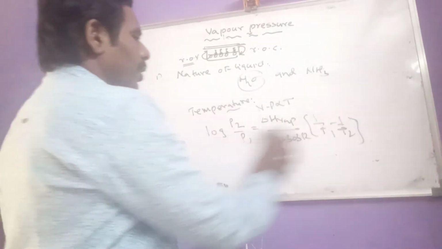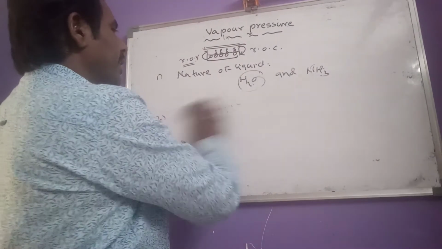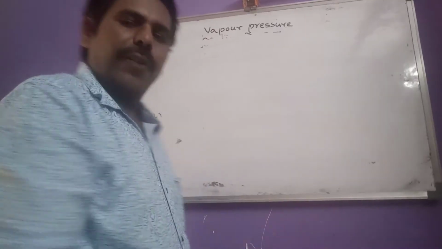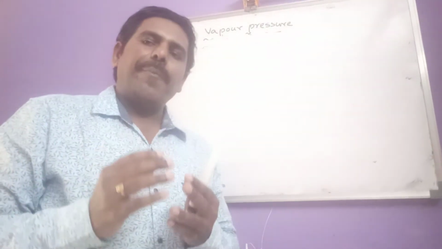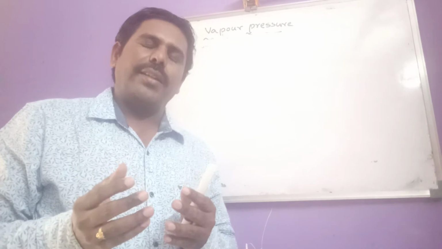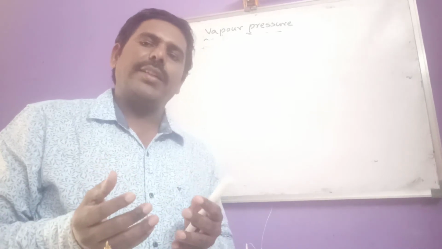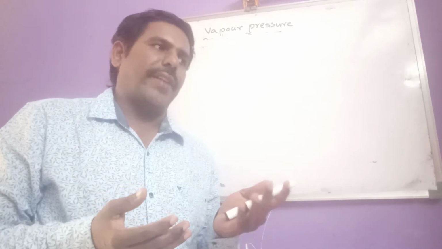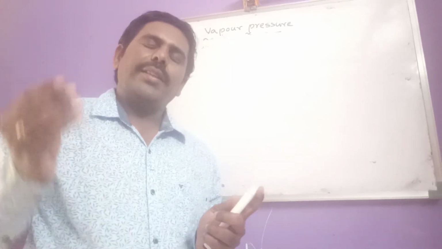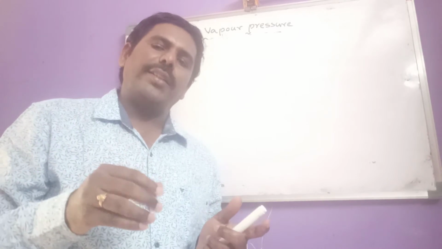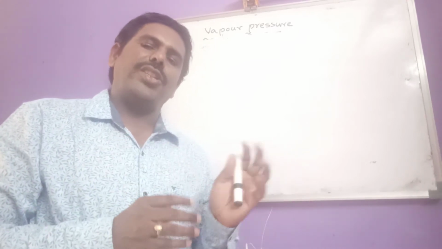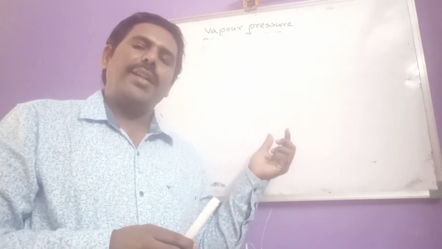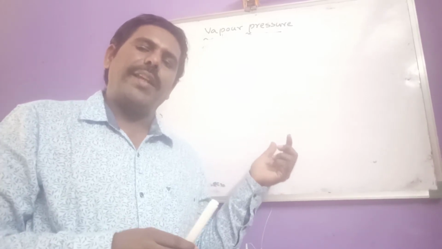Okay, then one more important thing here. What is aqueous tension? What is the meaning of aqueous tension? The vapor pressure of water at 100 degrees centigrade, of course, is 760 mm of mercury. The vapor pressure of pure water is known as aqueous tension. So this is regarding vapor pressure and the factors on which vapor pressure depends.